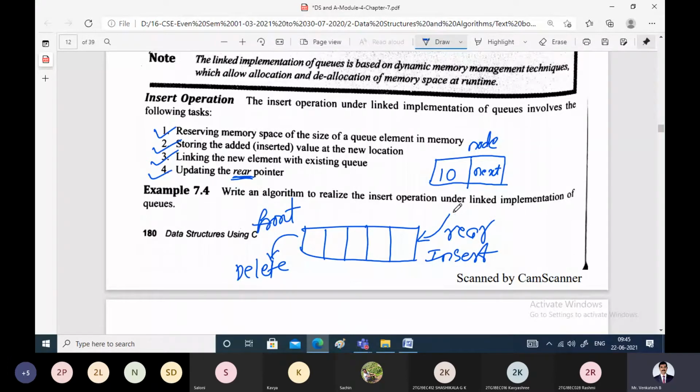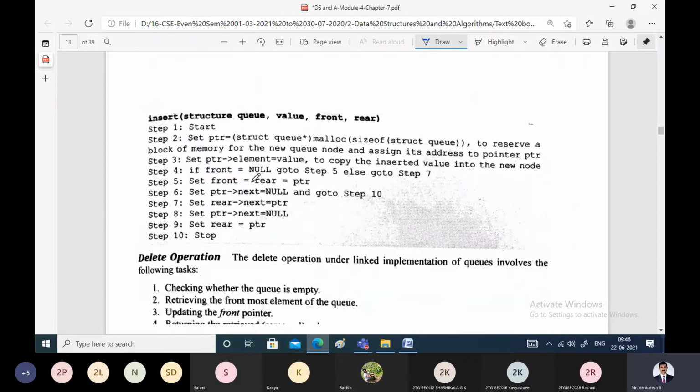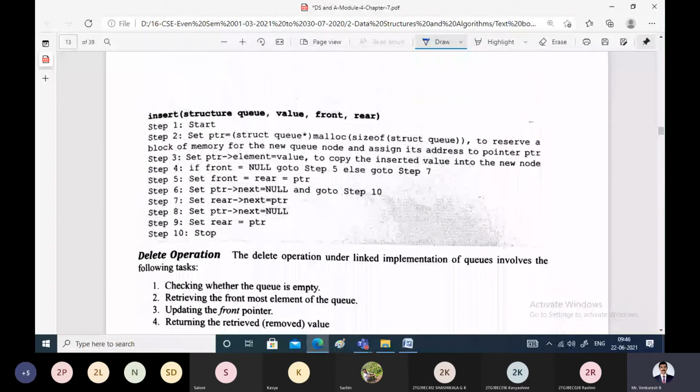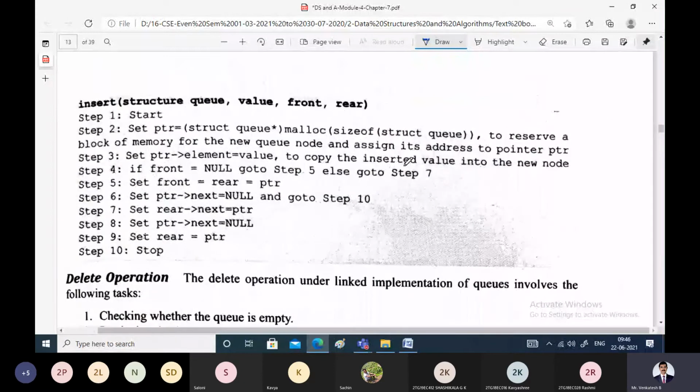If you want to insert new elements, even in case of linked implementation, we have to advance the rear pointer. This is a simple procedure for inserting an element onto the linked list, that is, queue implementation using linked list.